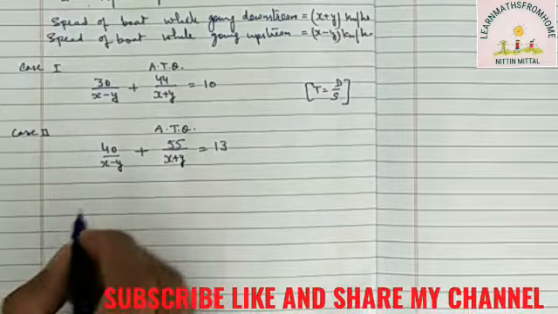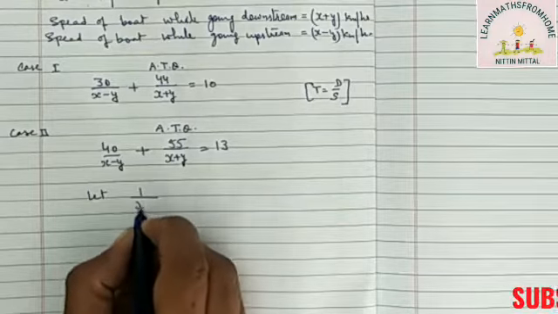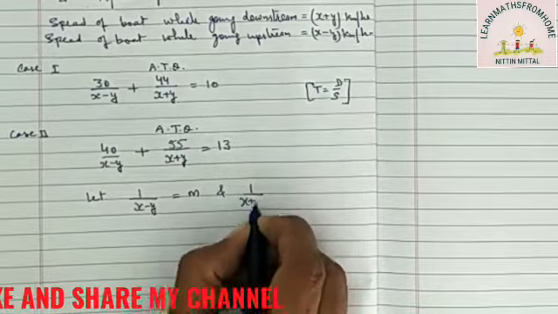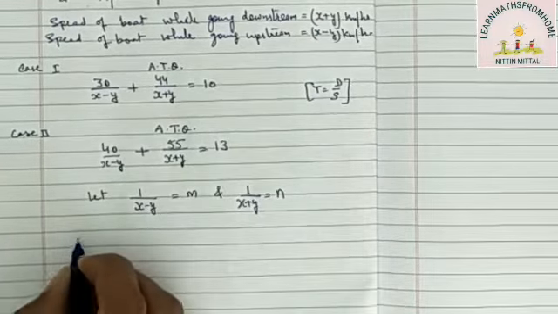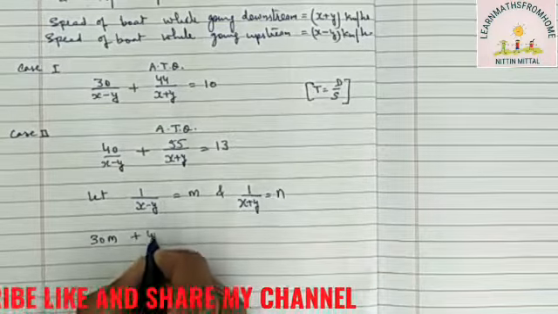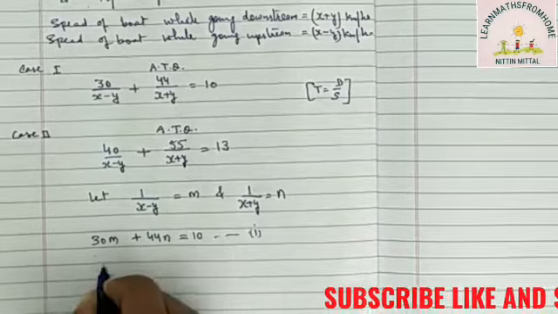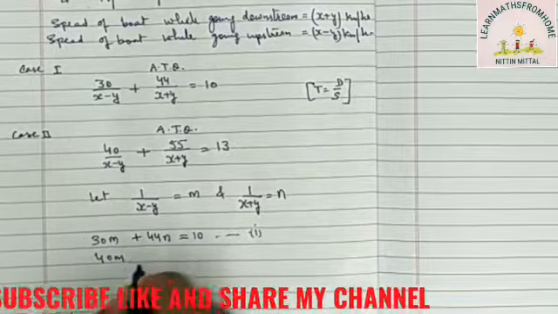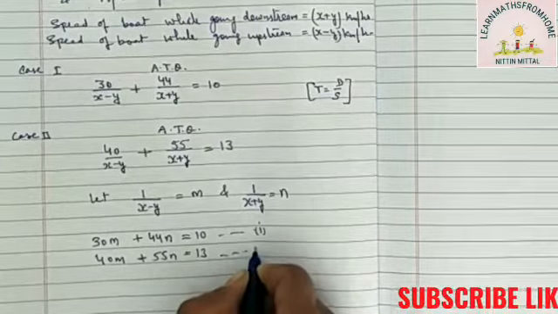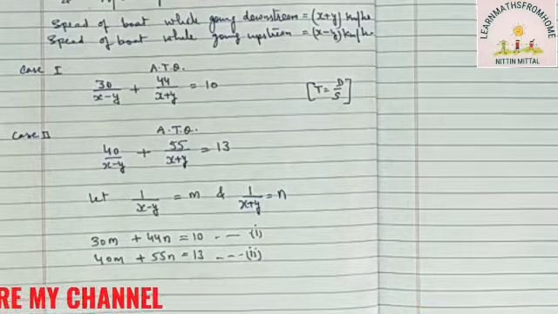So what we will do here, we will suppose let 1 over x minus y equal to m and 1 over x plus y equal to n, and then your equations will be 30m plus 44n equal to 10. This will be your first equation, and second will be 40m plus 55n equal to 13. This is your second equation, and then you are supposed to solve these 2 equations using any of the methods.